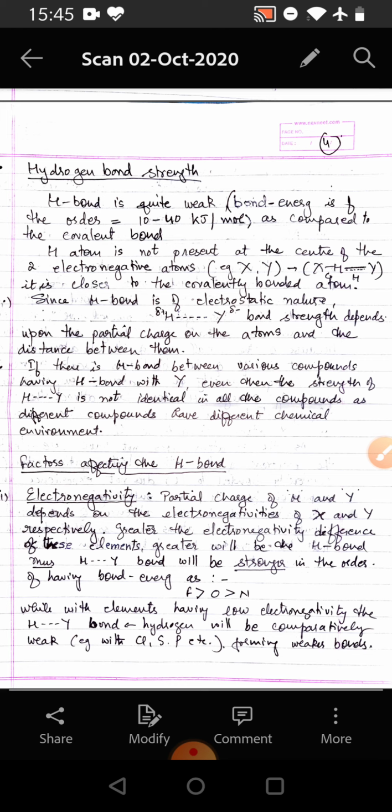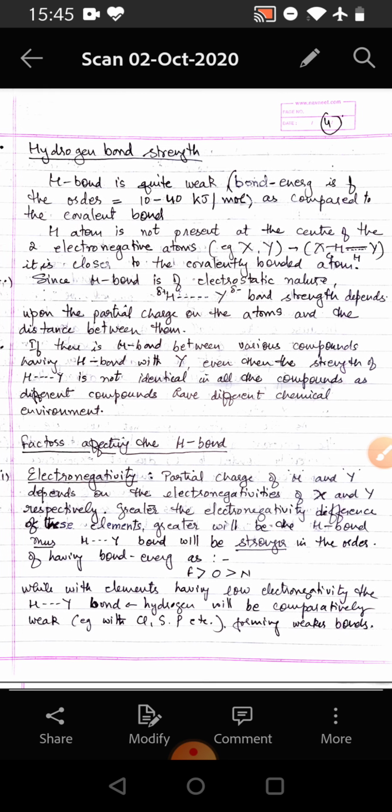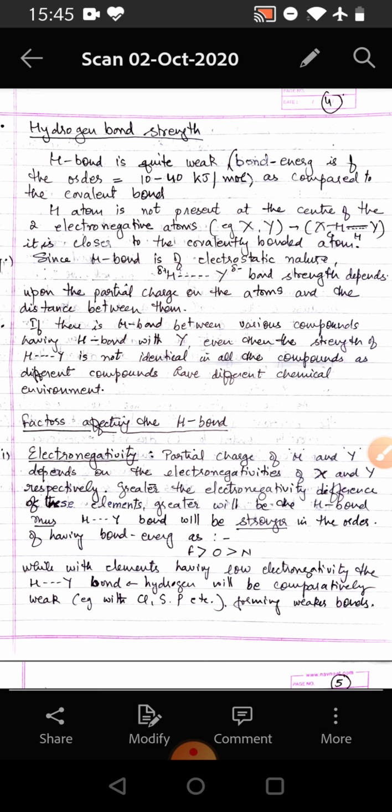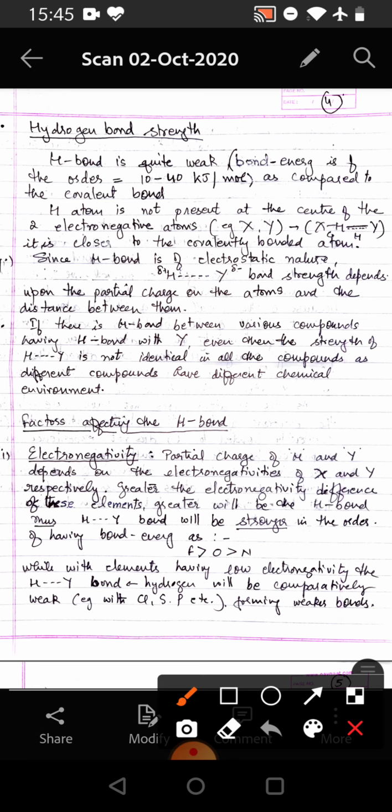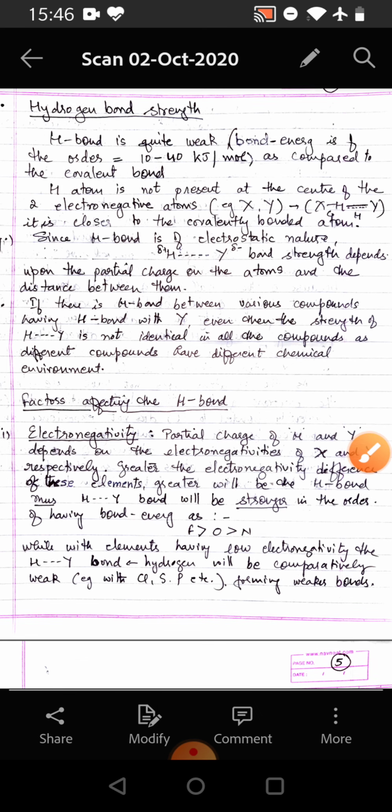Hydrogen atom is not present at the center of the two electronegative elements X and Y. It is closer to the covalently bonded atom. Since hydrogen bond is of electrostatic nature, the H...Y bond strength depends upon the partial charge on the atoms and the distance between them.